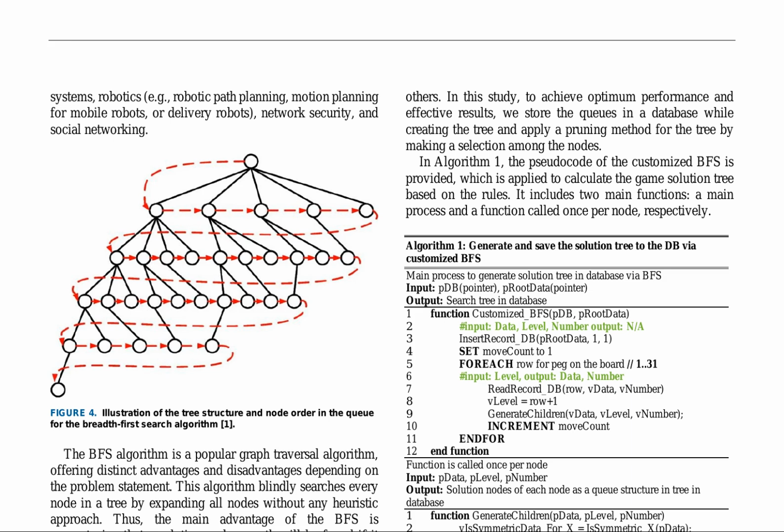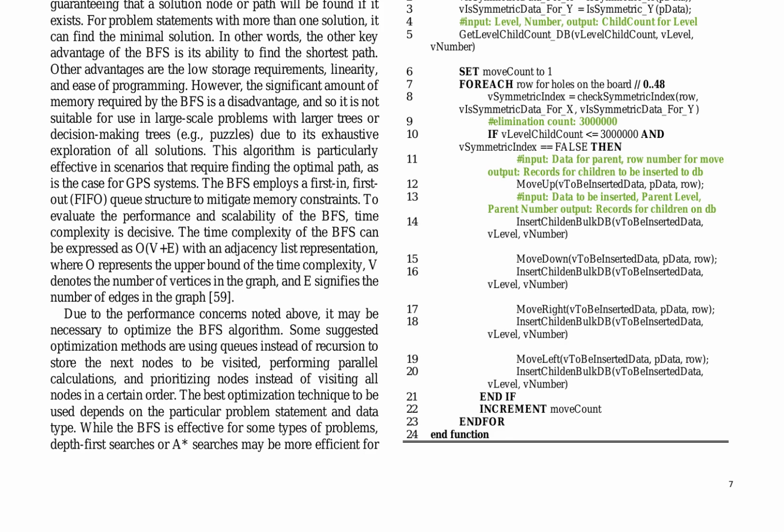To optimize the BFS algorithm, the authors suggest using queues instead of recursion, performing parallel calculations, and prioritizing nodes. They note that the best optimization technique depends on the problem statement and data type. The authors then present a customized BFS algorithm, described in Algorithm 1, which is applied to calculate the game solution tree based on the rules. The customized BFS algorithm includes two main functions, a main process and a function called once per node.